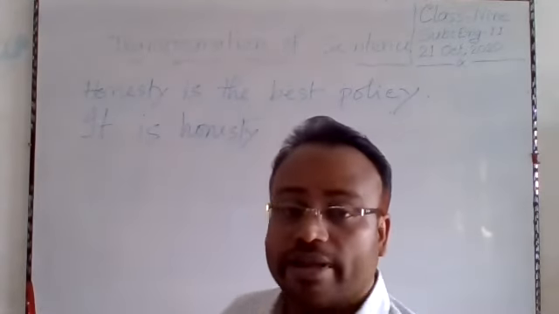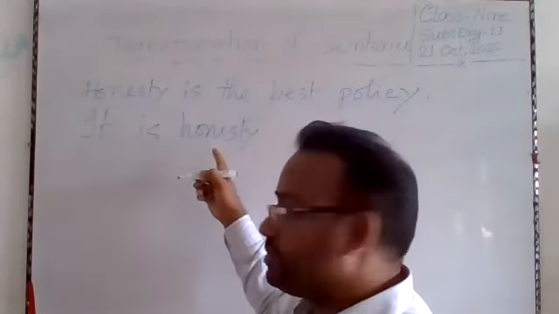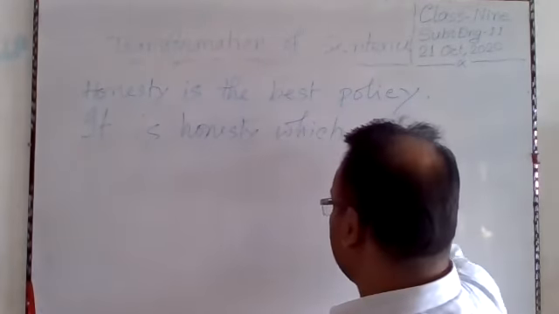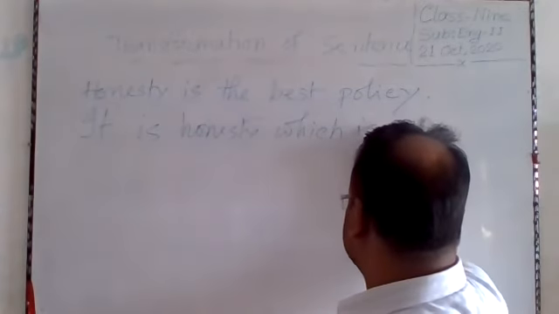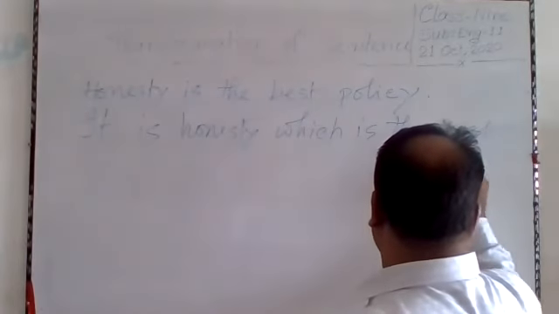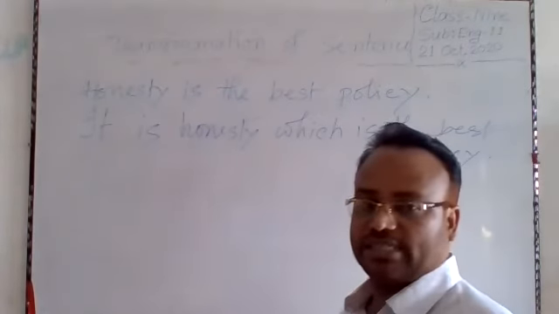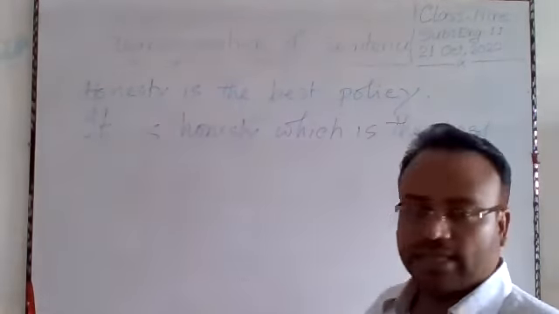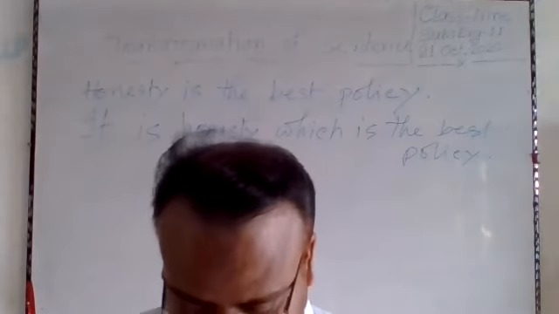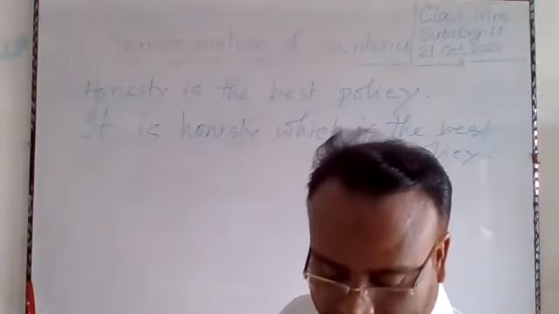It is honesty. Then we will have to write a relative pronoun of the subject. What is the relative pronoun of the subject? Who or that. It is honesty that, then the rest part of the sentence, is the best policy. It is honesty that is the best policy. This one is the complex form of this simple sentence. Clear? Think of another example.